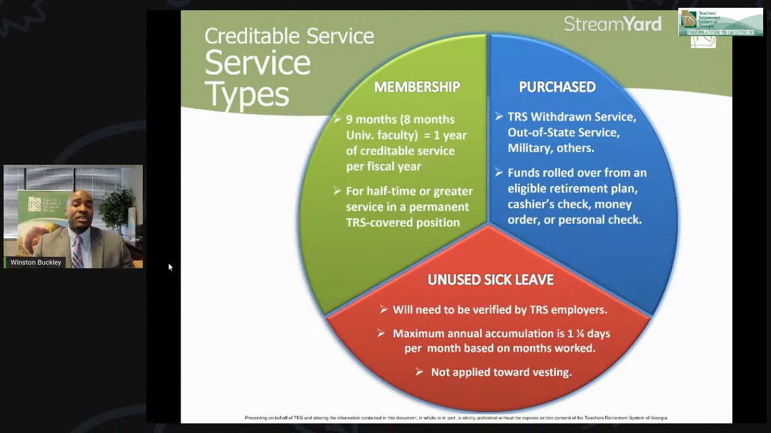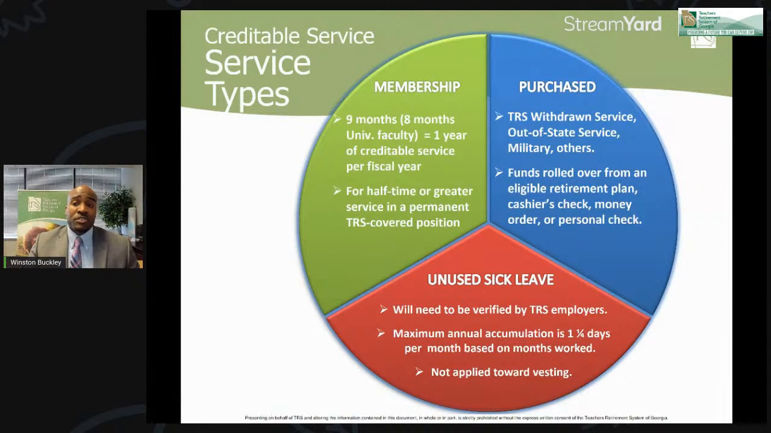And as long as you have 9 months of creditable service of membership service within that fiscal year, you have your full year's credit. And for some of our university faculty and staff, 8 months makes a full year for them. Now, you do have to be in a permanent position, so substitute teaching or any temporary positions wouldn't count towards that. But as long as you're working at least half time or more in that month, so you work at least half of those days in those months within the fiscal year, then you have your full service credit for that month, and you have your full year for that fiscal year.